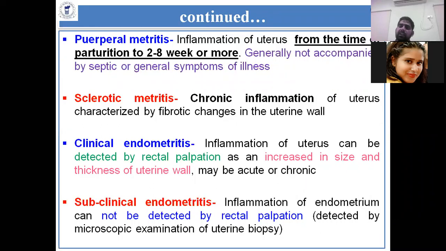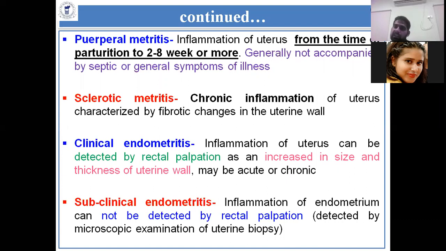The animal is not recumbent, not dull or depressed, has no fever, and is not anorectic. But there is inflammation of the uterus, leading to a yellow or slightly yellow, light white creamy uterine discharge. It is called puerperal metritis, which is more common, and it occurs after mishandling of the retained fetal membranes and other things.